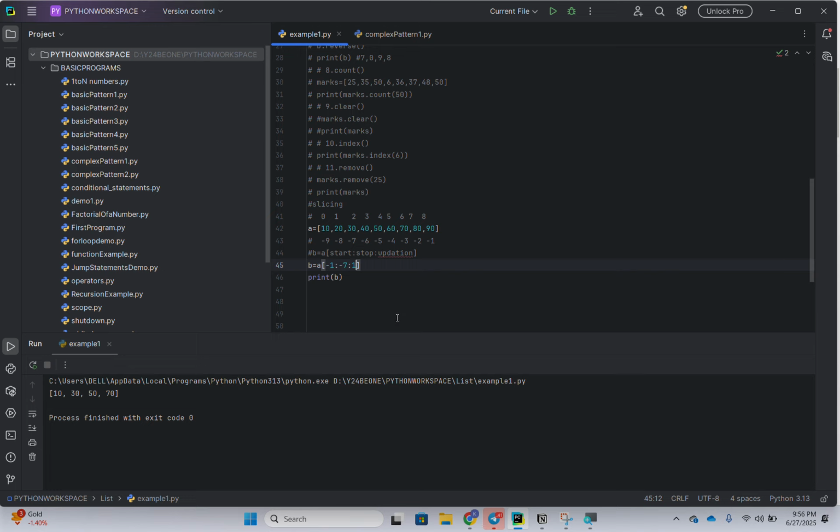I never did this kind of stuff, but I was familiar with the concept. See, we got the reverse. Why are we getting this? Okay, I'll remove this one and run again. Why are we getting like this? It was not accessing like this.